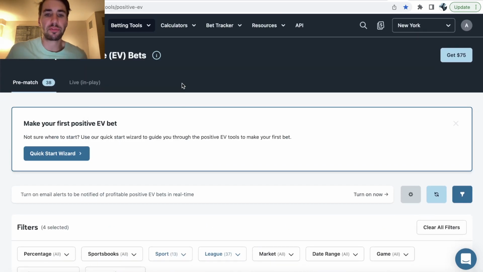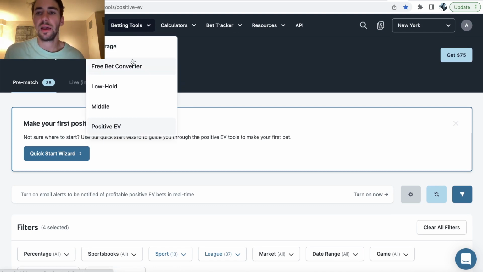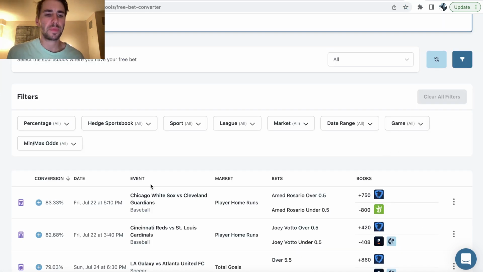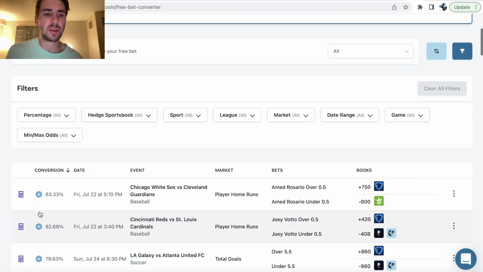Arbitrage, again, is just kind of a risk-free profit by betting on equal and opposite sides. Then we have the free bet converter. So sportsbooks offer bonuses, free bets. You can convert those bonuses into cash risk-free, kind of using a free bet calculator.